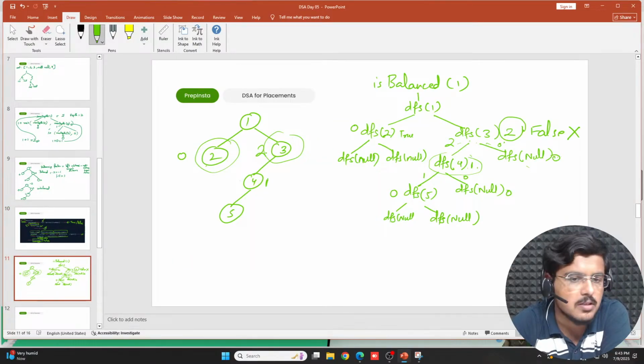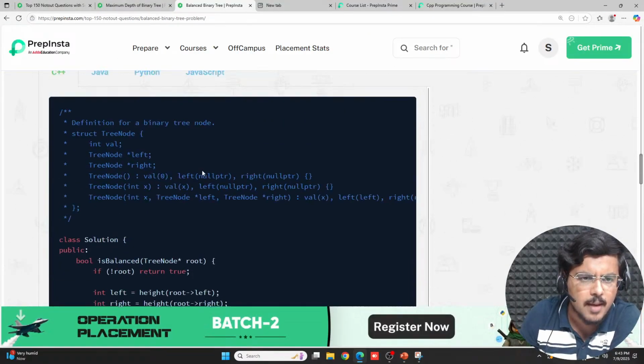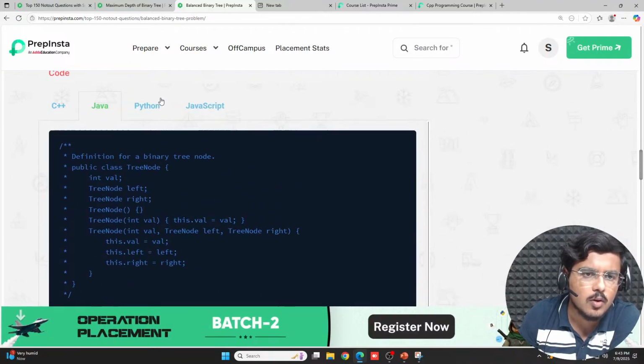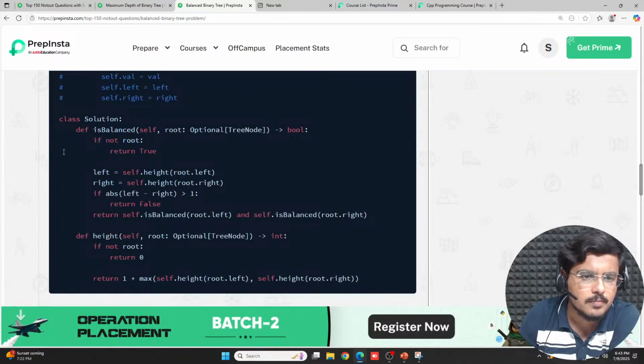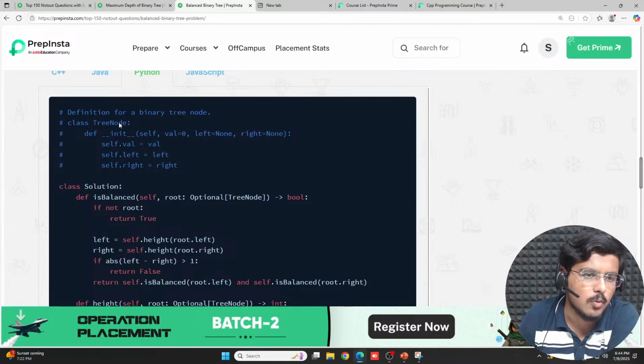Fine. Easy peasy. Same logic goes in Java. If you see, absolute same logic. There's nothing changing here. In Python also it is the same logic. I just explained it to you in C++. In Python also it is the same logic. All you need to do is, if the difference is greater than 1, it is false. If it is not greater than 1, you have to check the basic of balanced. You basically check isBalanced again. Same thing is happening in both the trees.